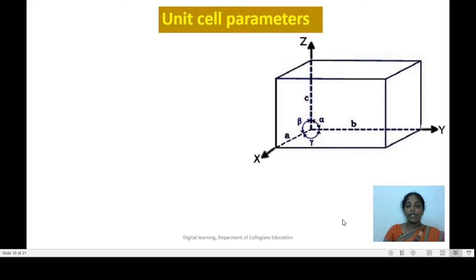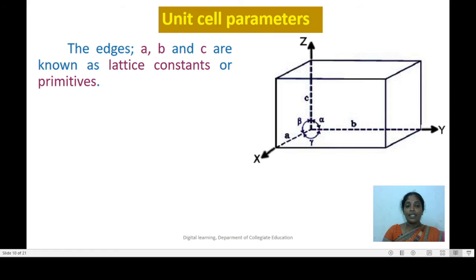Unit cells of crystals are parallelepipeds as shown in the slide and are completely described with the help of 3 lengths and 3 angles as shown in the figure. The 3 edges with lengths a, b and c along the 3 crystallographic axes X, Y and Z are known as lattice constants or primitives.